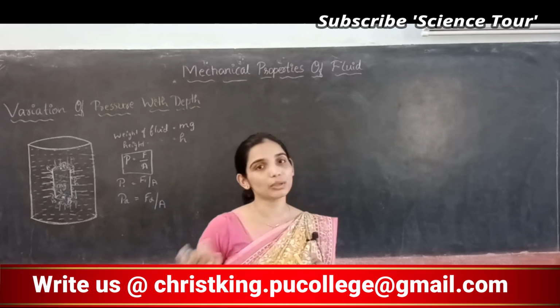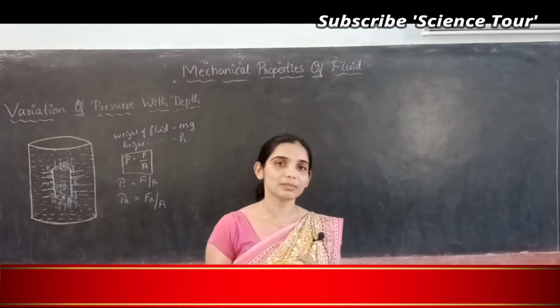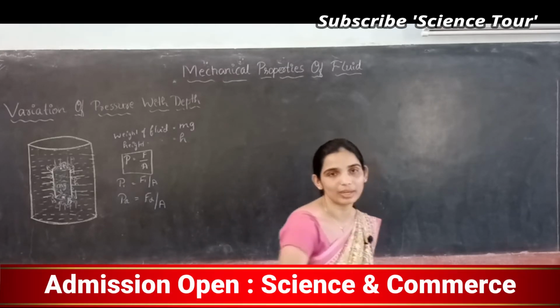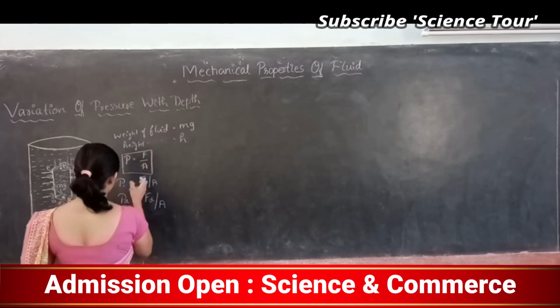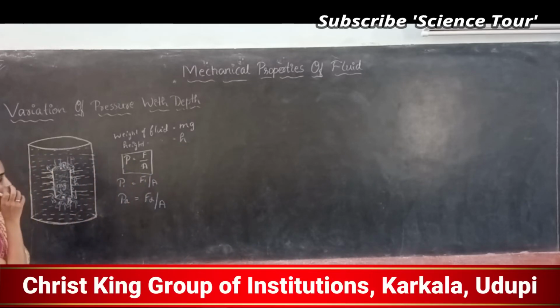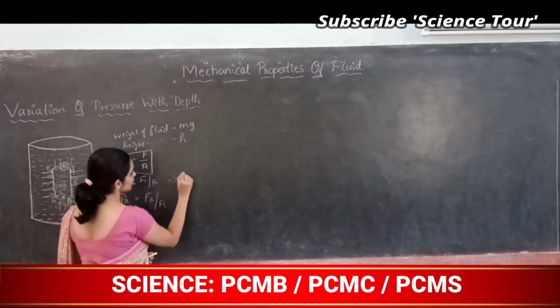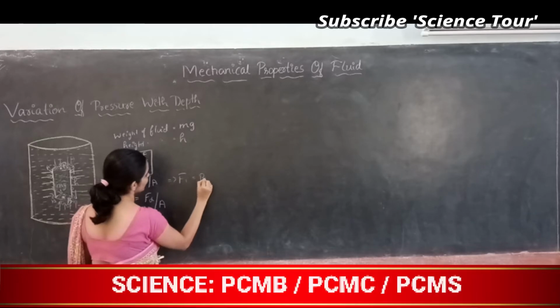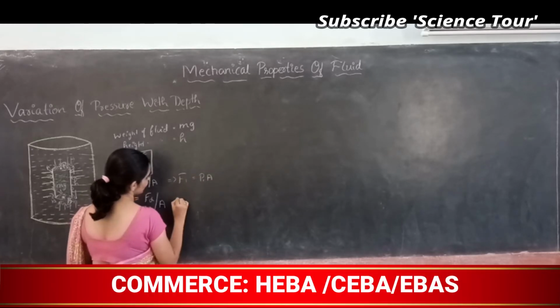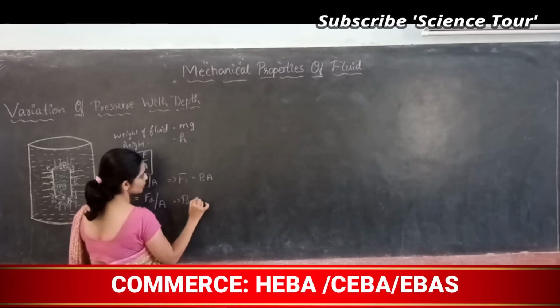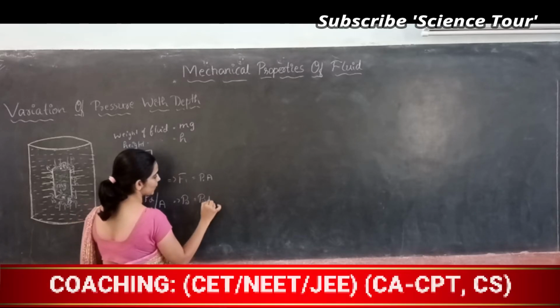Then P1 and P2 are different. How come P1 and P2 are different? Because F1 and F2 are different. So P1 is equal to F1 by A and P2 is equal to F2 by A. So from this you can say F1 is equal to P1 into A, and F2 is equal to P2 into A.